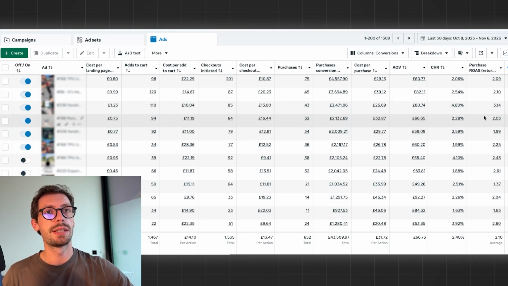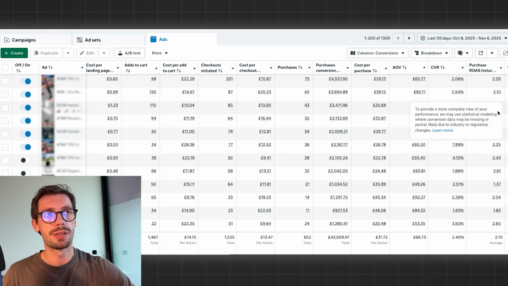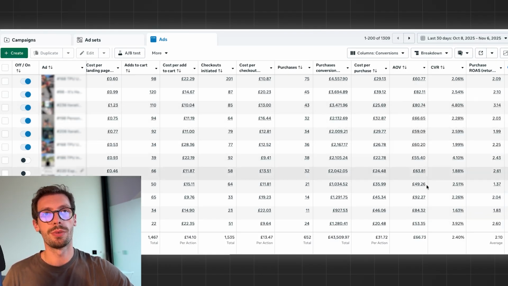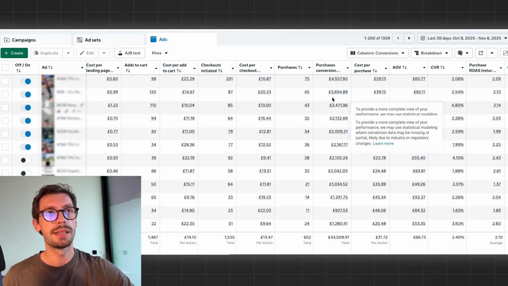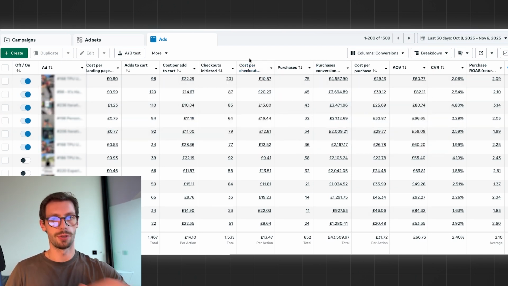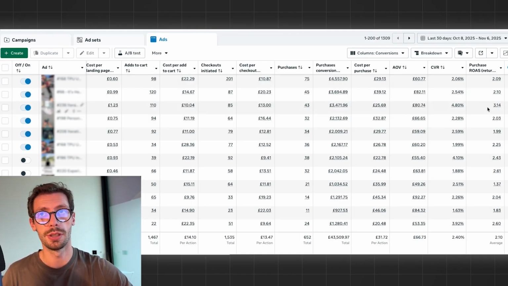The other reason is that you have to see that here this ad, this really stands out, right? Because this has a ROAS of 3, the other one's like 2.4, okay, 2.25. This has a ROAS of 3. Why is this the case? You have to understand that Facebook, like the whole tracking system, is also responsible for this view that you have. But it doesn't mean that this ad is better or more efficient necessarily.